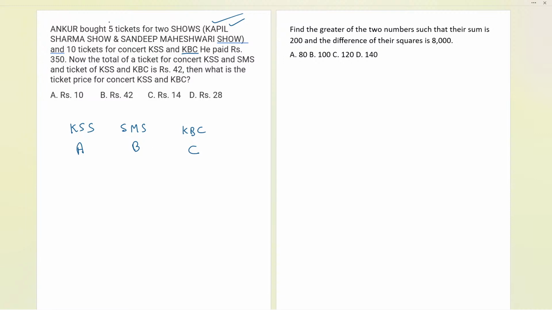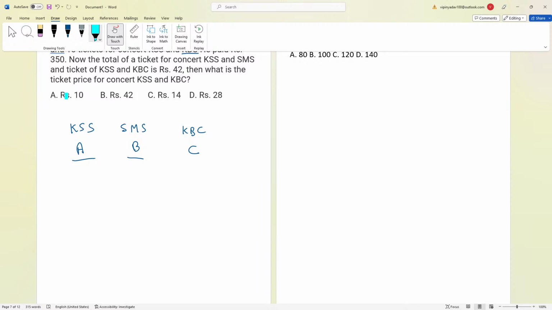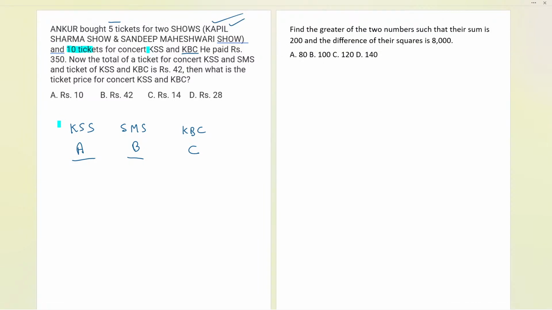Now he bought 5 tickets for 2 shows. Which 2 shows? Kapil Sharma and Sandeep Maheshwari. So the 5 tickets are for A and B. Second part, let us read ahead as well. It says 10 tickets for the Kapil Sharma show and KBC. Now, the Kapil Sharma show is A and KBC is C, so that is A and C. And he paid a total of 350 rupees.